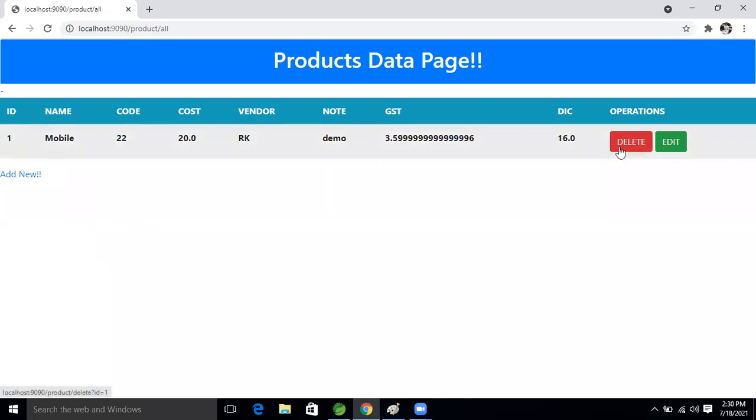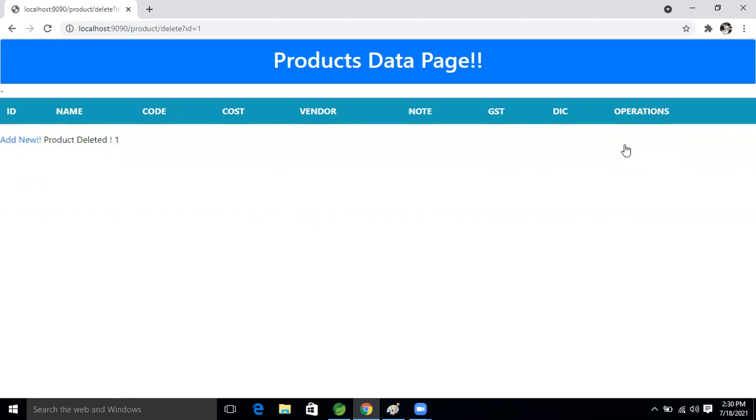Now I want to delete this record. After deleting it, I'm going to refresh the page. Are we getting any error? No, sir, we are not getting any exception. What we are getting is a message. See this message at this time.